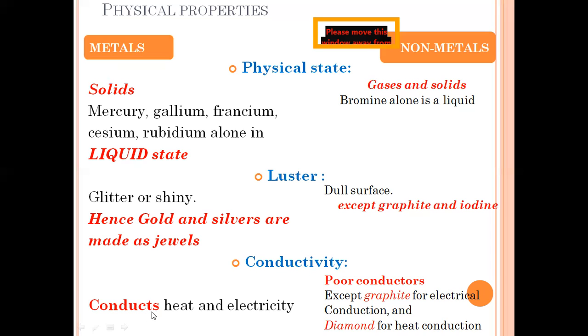Heat and electricity are always conducted by metals, whereas non-metals do not allow current or electricity to pass through them. Again, graphite is a non-metal which conducts electricity, and diamond is a non-metal which conducts heat.